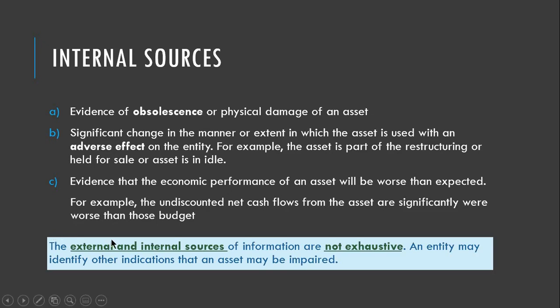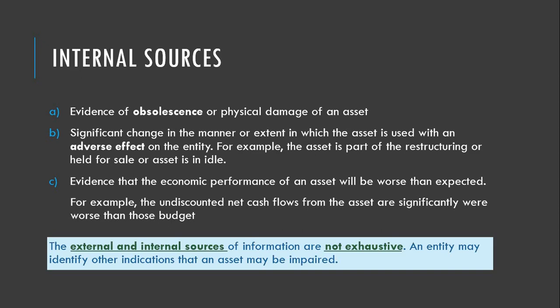However, these indications are actually not exhaustive. So meaning, pwede maghanap ng other ways or pwede mag-employ ng other methods ang entity to determine or to look for indicators that will actually tell whether the asset, the property, plant, and equipment is impaired.